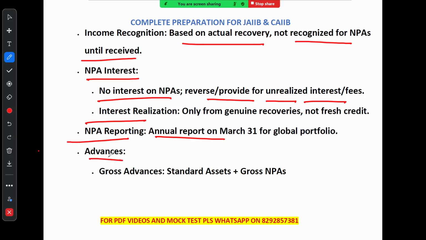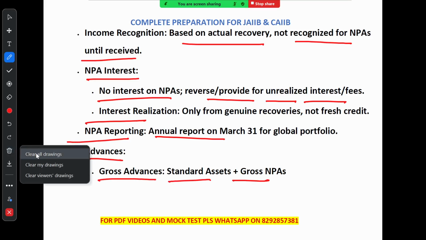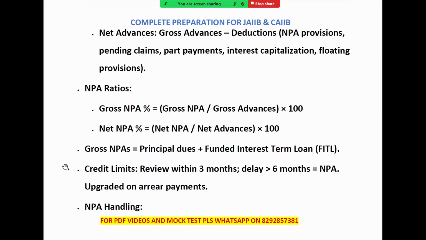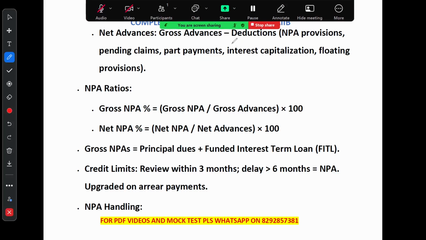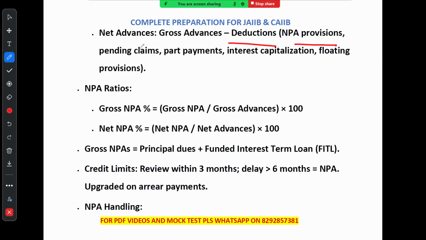Lastly, advances include both standard assets as well as gross NPA, which gives a full picture of the bank's loan performance. As you can see, gross advances equal standard assets plus gross NPA. Now if we talk about net advances, this is calculated by taking gross advances and subtracting the deductions, that is NPA provision, pending claims, part payment, interest capitalization, and floating provision, right?